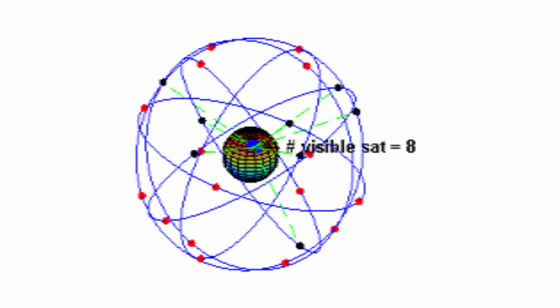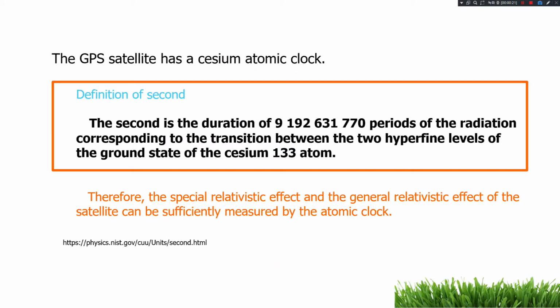GPS satellites are equipped with a selenium atomic clock. Therefore, GPS satellites can be seen as a floating clock in the cosmos. These atomic clocks are used to measure distance and time accurately.